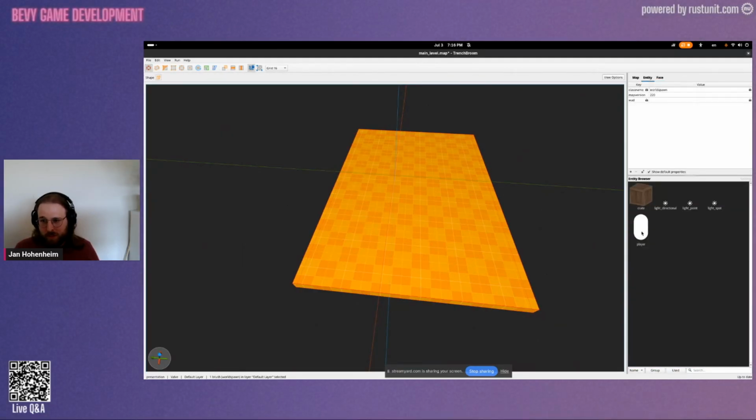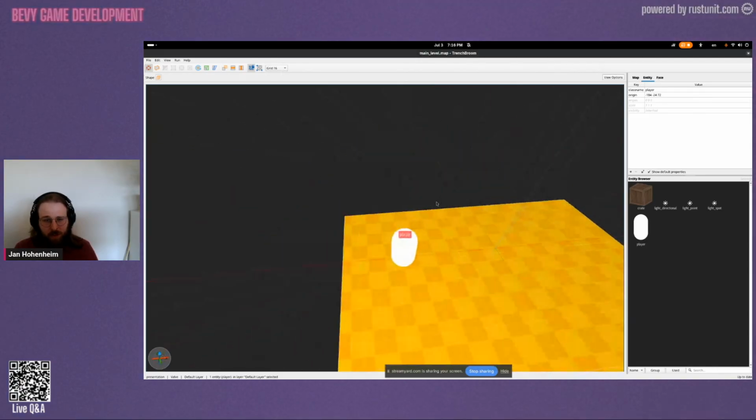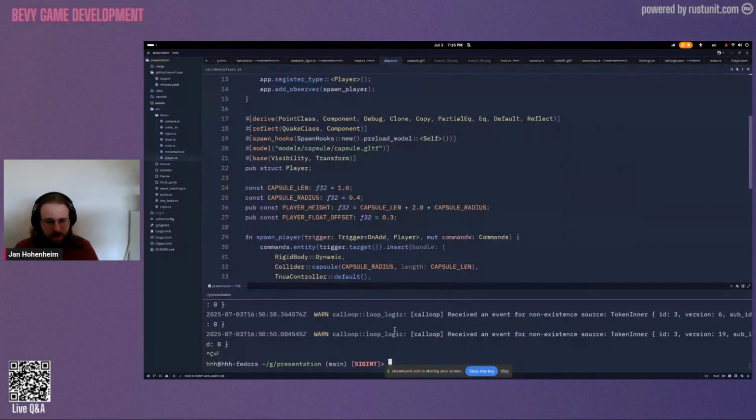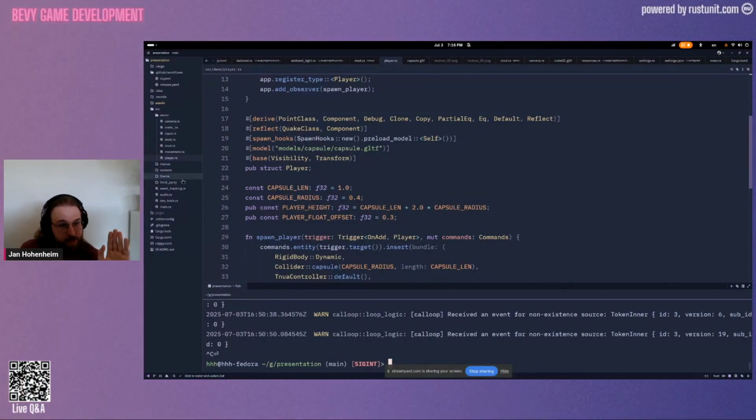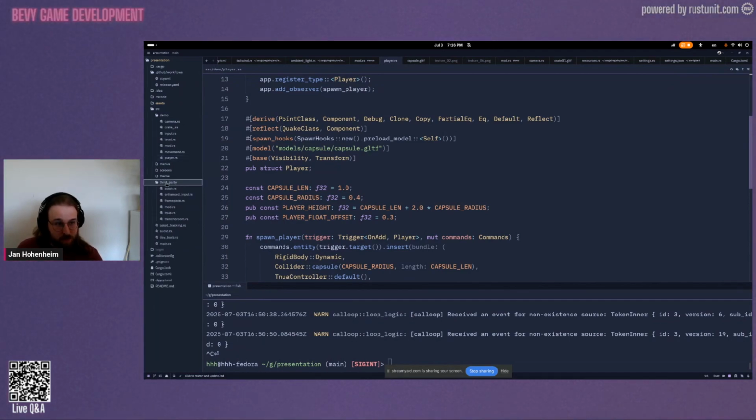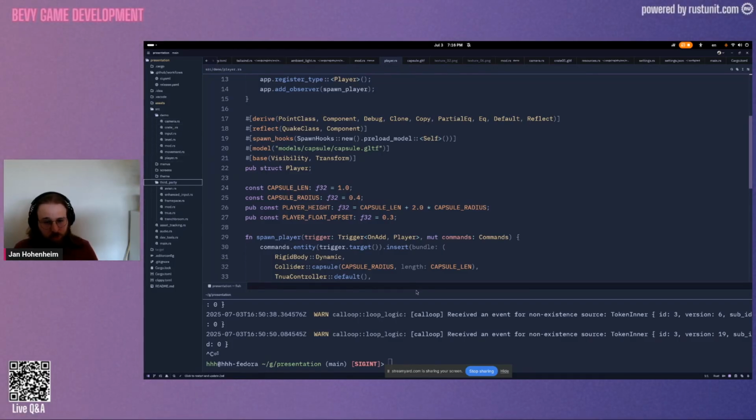So if we loaded this into Bevy, we wouldn't see anything because there's no camera, but I have prepared this little player capsule for us. So let's plop it into the world. And now I have prepared this little adaptation of a 2D template. This is nearly the same as the 2D template from before, but there's also this third-party module that you can look at to see all the dependencies that we're on. I have open sourced this, by the way, but I will link it later as well. And inside the demo folder is our code for the player handling, level loading, things like that.